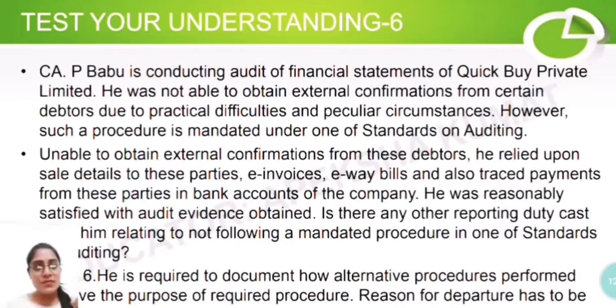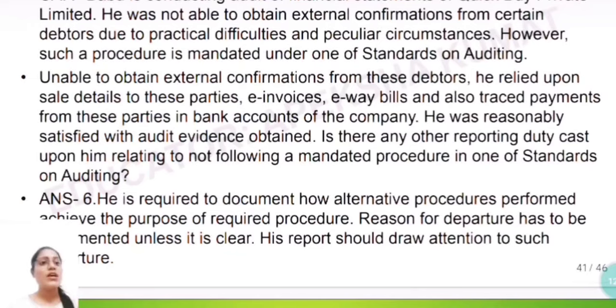So that is external confirmation from certain debtors, not obtained due to practical difficulties and peculiar circumstances. However, such a procedure is mandated under one of the standards on auditing. Unable to obtain external confirmation from these debtors, he relied upon the sale details to these parties, e-invoices, e-way bills. He was reasonably satisfied with the audit evidence obtained.